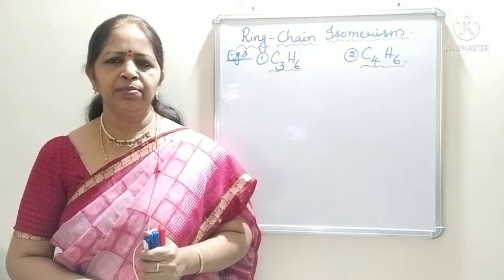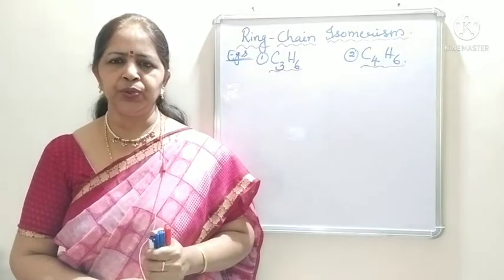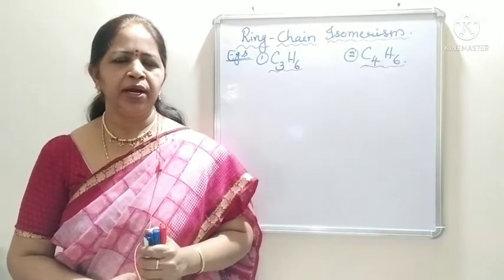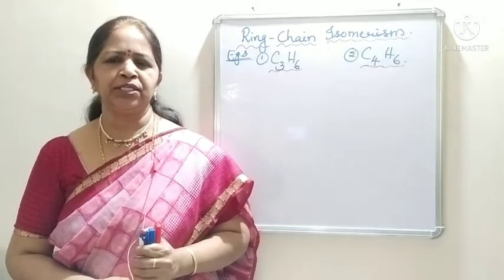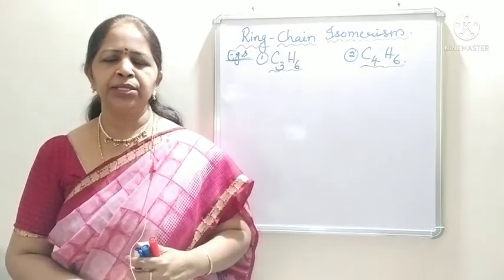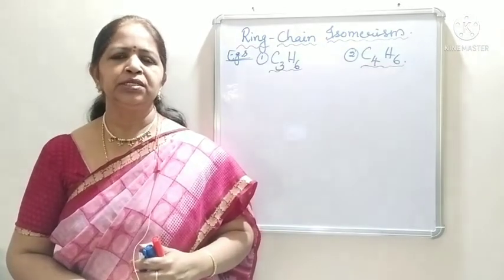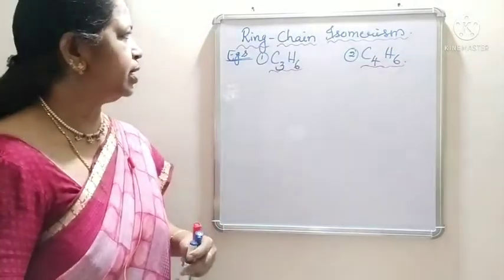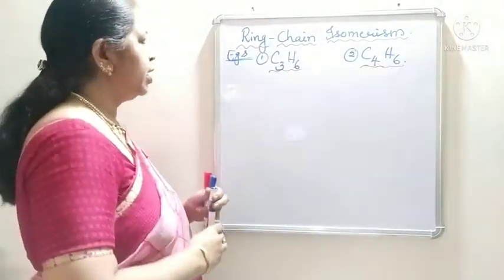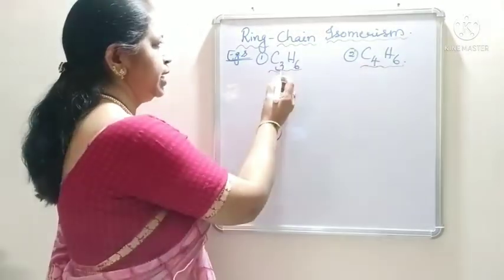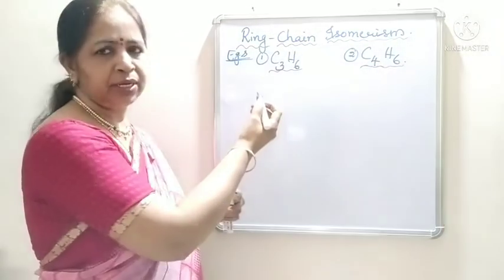Alkanes with general formula CnH2n+2 cannot form ring structures. So, ring chain isomerism starts with alkenes. Alkenes are isomeric with cycloalkanes. Okay. Now, let us see the examples. Here, I have taken a formula C3H6. C3H6 formula holds good for alkenes.